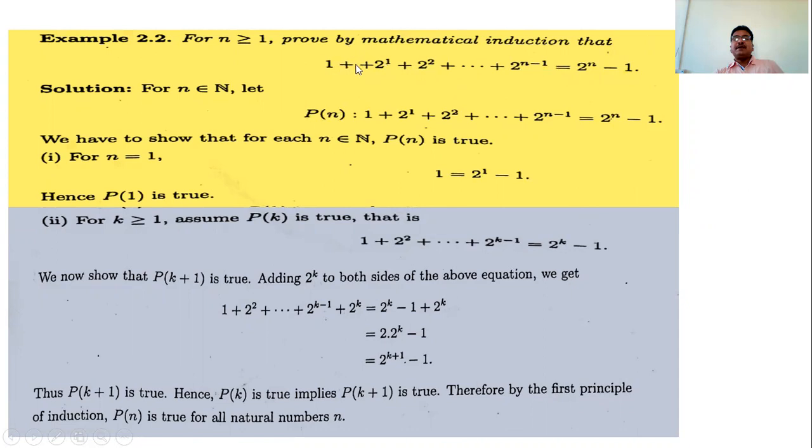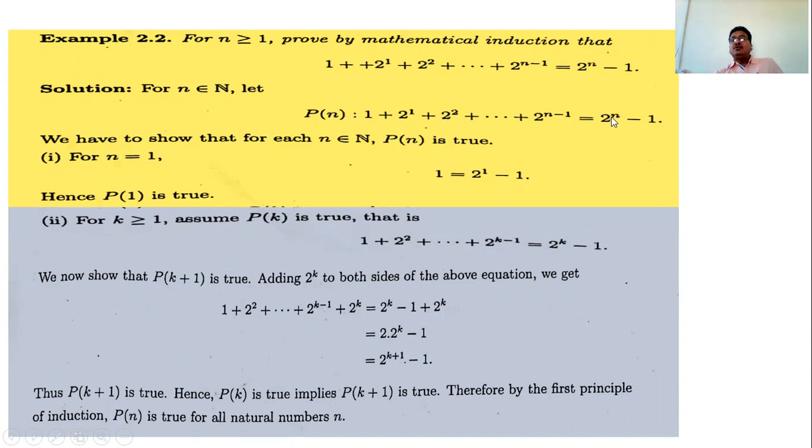So denote this statement by Pn. We have to prove it for all n greater than or equal to 1, which means for all natural numbers, that is, n belongs to N. Using mathematical induction, the first step is to put n equal to 1 in the LHS and the RHS.